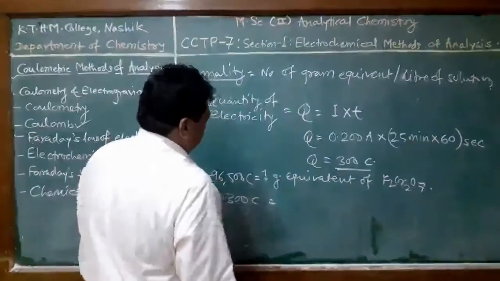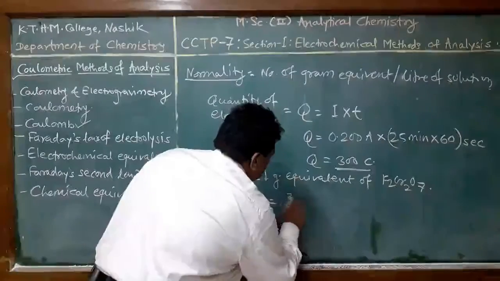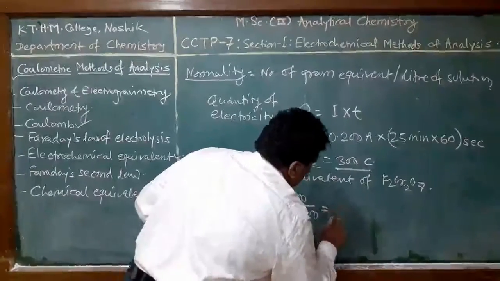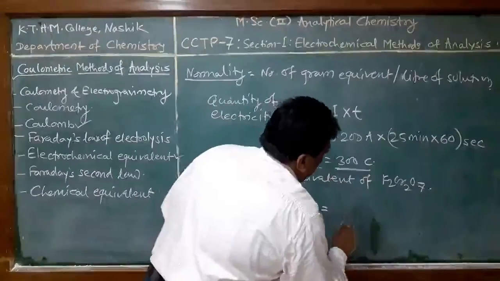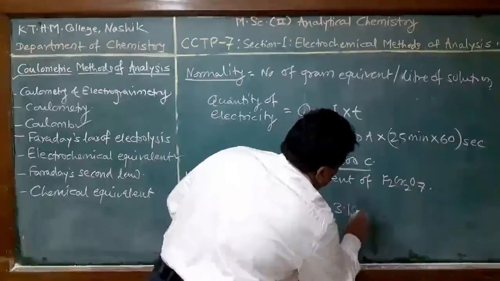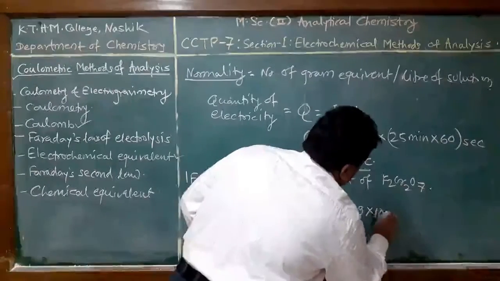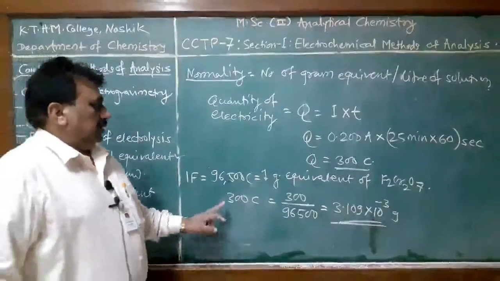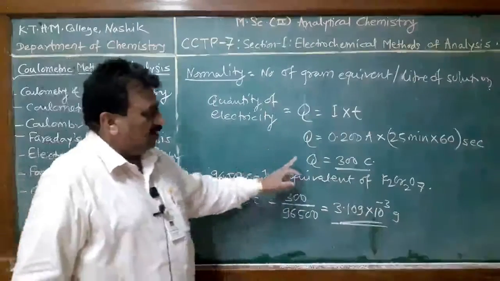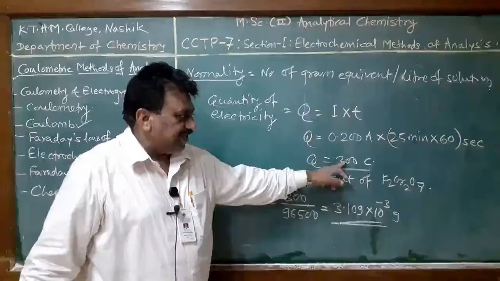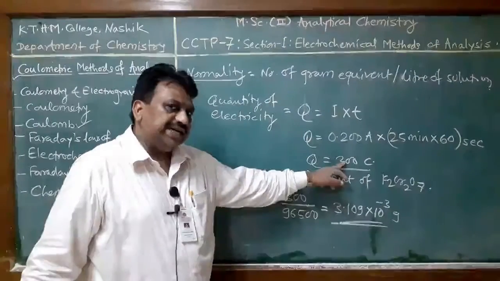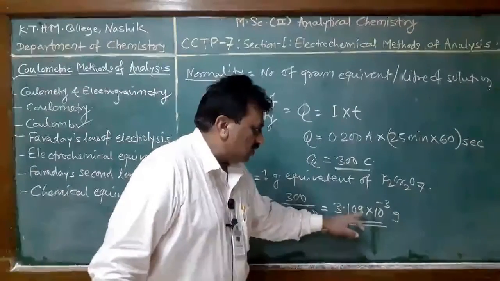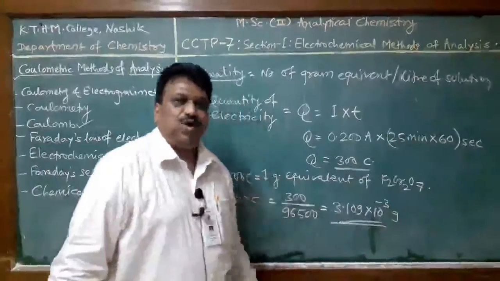Here, 300 divided by 96500, which is equal to, when we calculate this figure, 3.109 into 10 raised to minus 3 gram. Here we have found the amount of potassium dichromate which reacts with 300 coulomb of electricity, which is 3.109 into 10 raised to minus 3 gram of potassium dichromate.